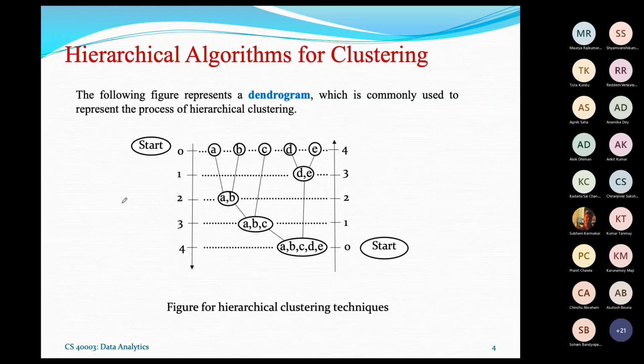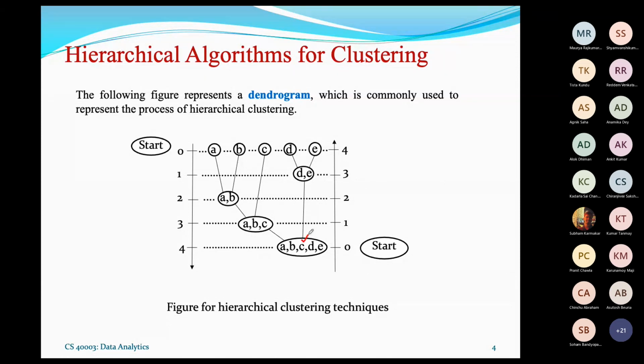So first consider the divisive concept. As we know, divisive concept is splitting a larger cluster into smaller ones. So definitely splitting will start from some point. The initial point that we can start is taking all objects into one cluster.